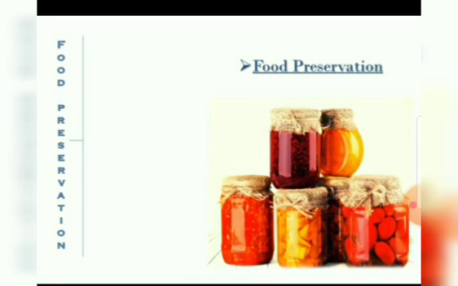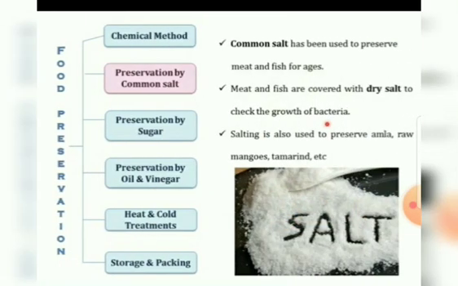So there are different methods to preserve food. Let us learn which are those methods. The first is the chemical method: preservation by common salt, then preservation by sugar, preservation by oil and vinegar, heat and cold treatments, and storage and packing. Common salt has been used to preserve meat and fish for ages.